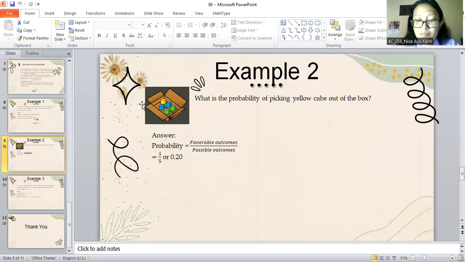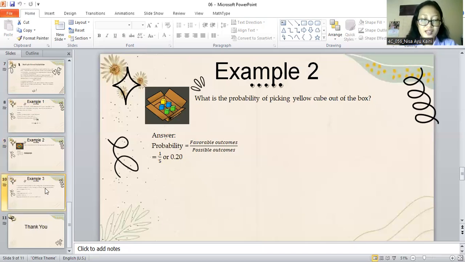Here we have a sample space, or the list of all possible outcomes, which are one yellow cube, two blue cubes, and two green cubes, a total of 5 cubes. It means that we have 5 possible outcomes. Now, in fraction form, the probability is 1/5, or 20 percent. So, on the probability line, the likelihood of this event is unlikely to happen because it is closer to 0.